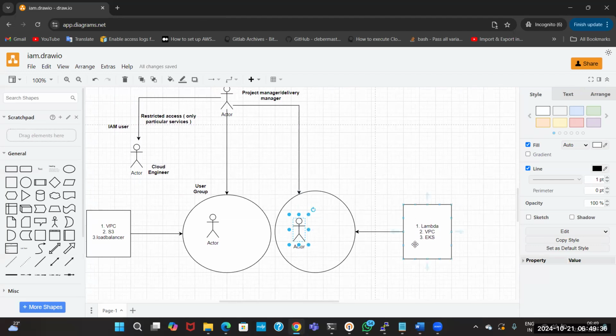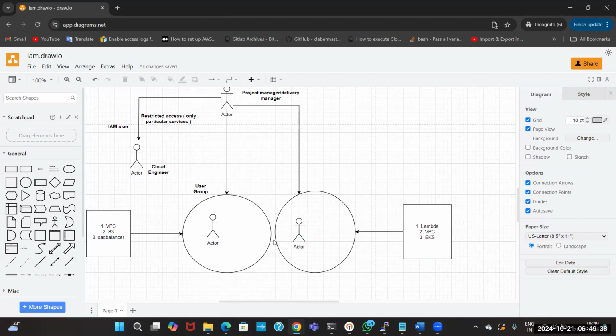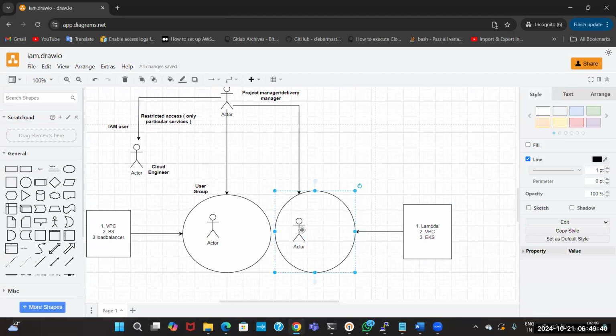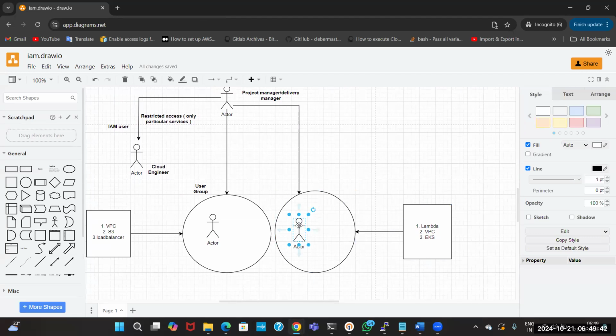Whenever he leaves the project, I just remove him from this group, and immediately all his access will be removed. That kind of availability. Why do we need to create a group?